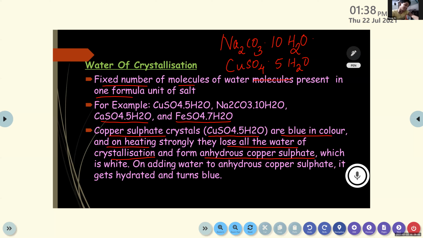The fixed number of molecules of water present in one formula unit of salt is known as water of crystallization. So the water of crystallization in washing soda it is 10, copper sulfate it is 5, ferrous sulfate it is 7, then calcium sulfate it is 5. Just looking at the chemical formula and the number of water molecules there, we can find out the water of crystallization.